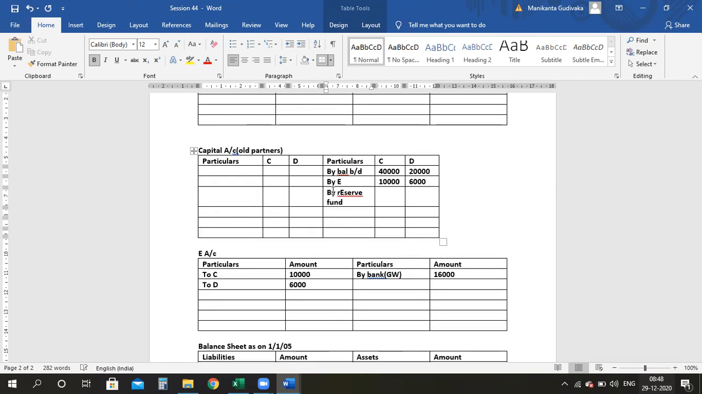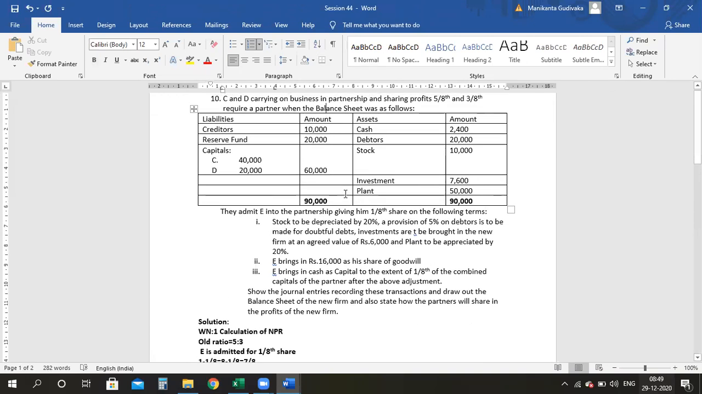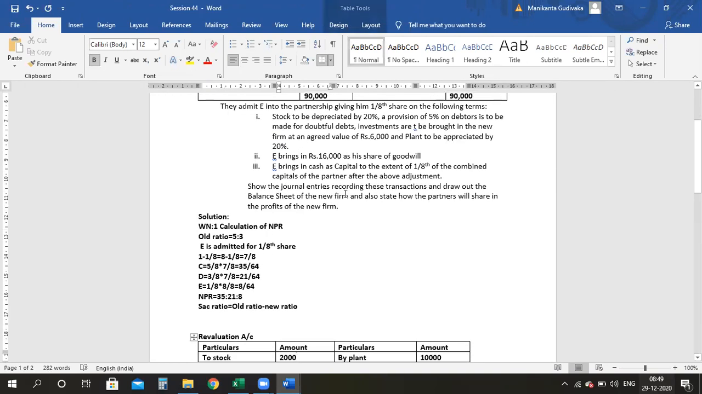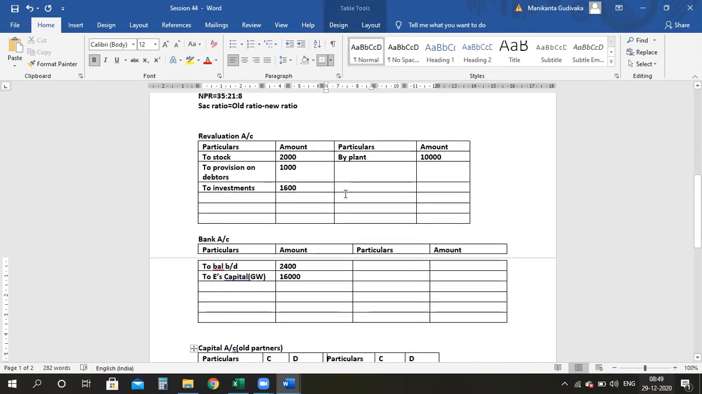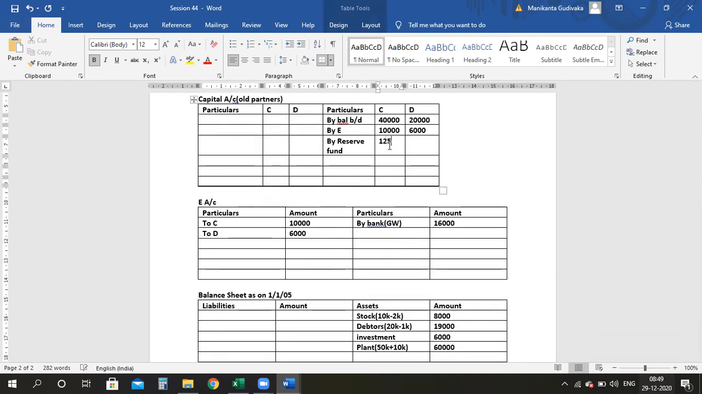Please divide it in the ratio 5:3. How much is the reserve fund, ma'am? 20,000. 20,000 is to be divided in the ratio 5:3. I think 12,500. Yes, ma'am. 12,500 and 7,500 is your answer for C and D.